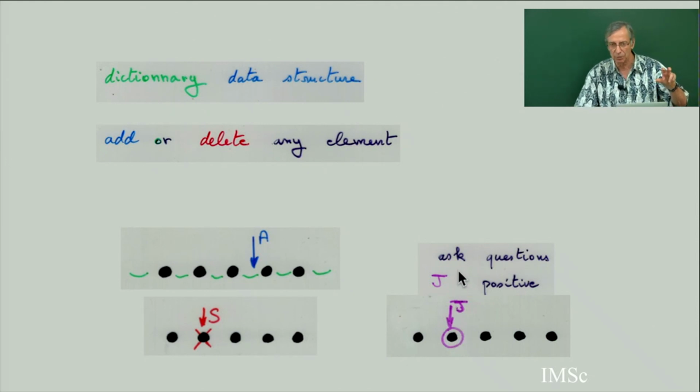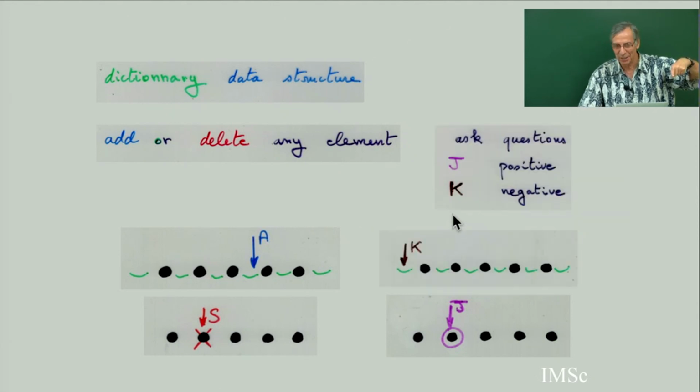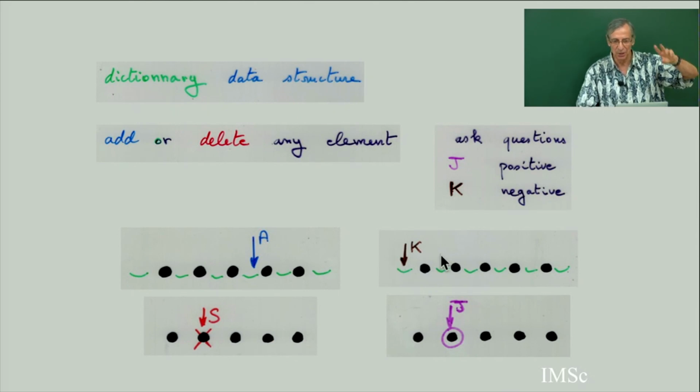So I am asking a question, which is: is Amri in your file? Yes. But if Suresh in your file, no. He is in IIT, he's not in IMSC. And so a negative answer. So here is a positive answer, but there is also a negative answer, so there is a new operator K. When you ask a question, no, he is not in the file. And the combination of these 4 operations is called the dictionary data structure.